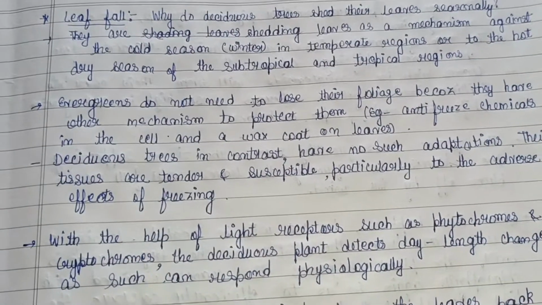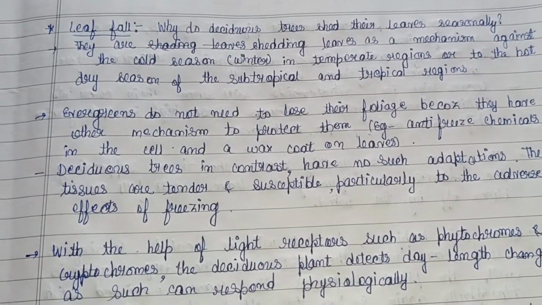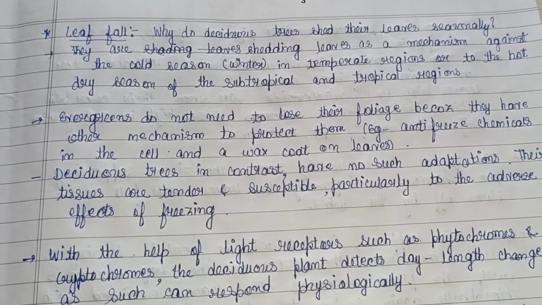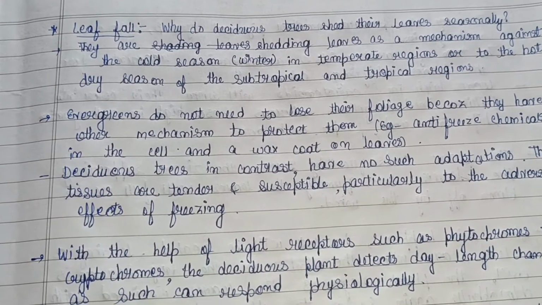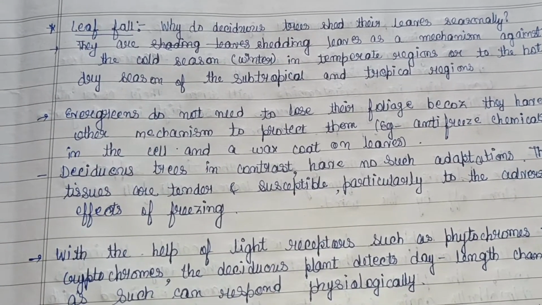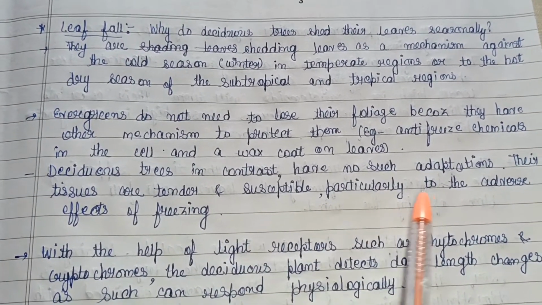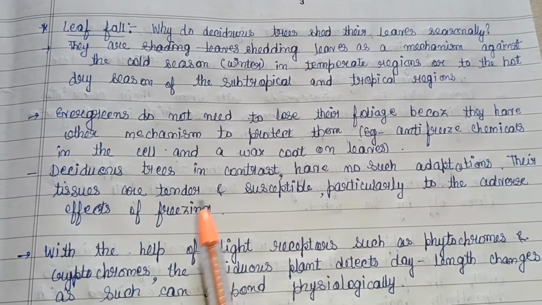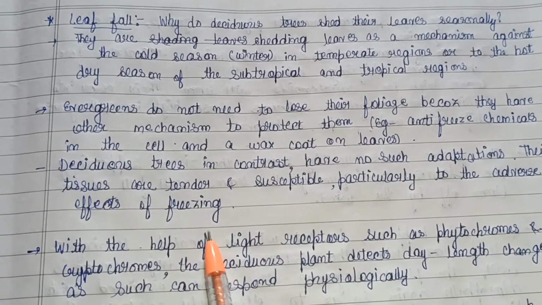Evergreens do not need to lose their foliage, or leaves, because they have other mechanisms to protect themselves, that is antifreeze chemicals in the cell, and there is a wax coat on their leaves. In contrast, deciduous trees have no such adaptations. Their tissues are tender and very susceptible, particularly to the adverse effects of freezing.